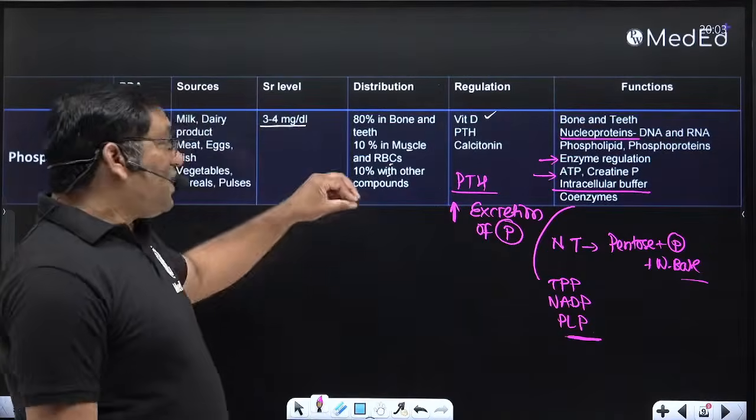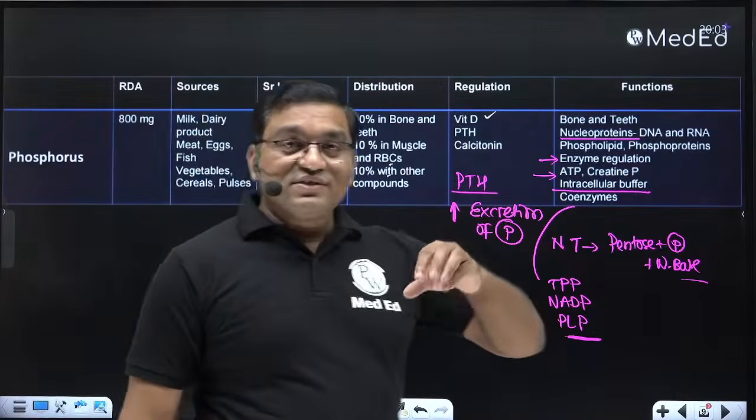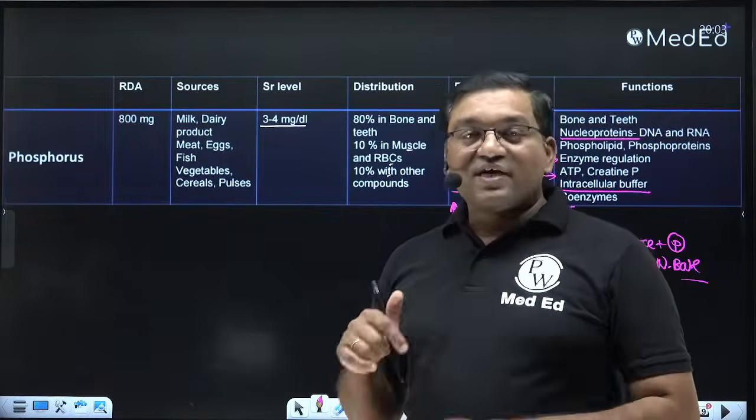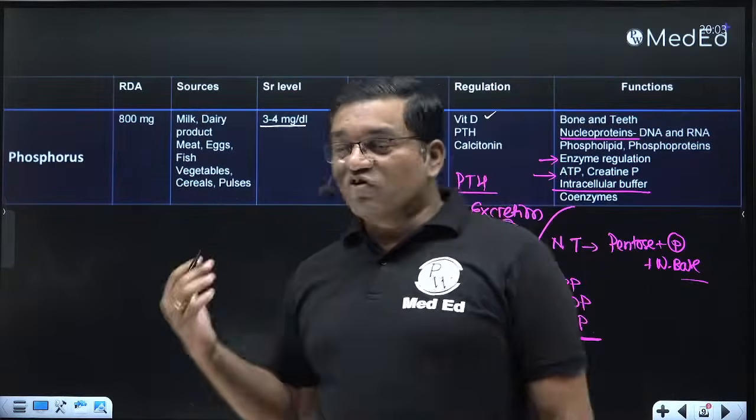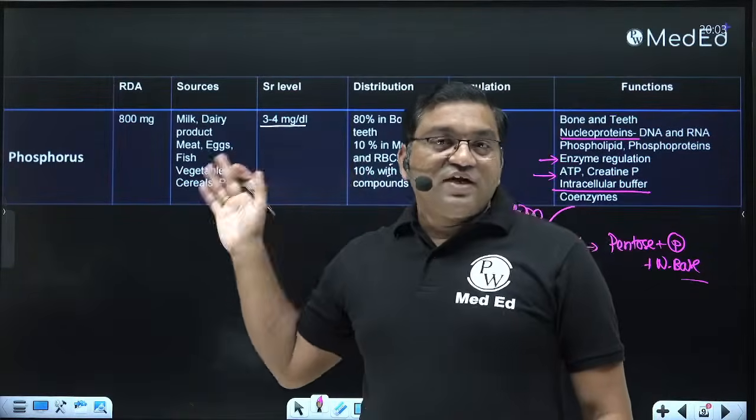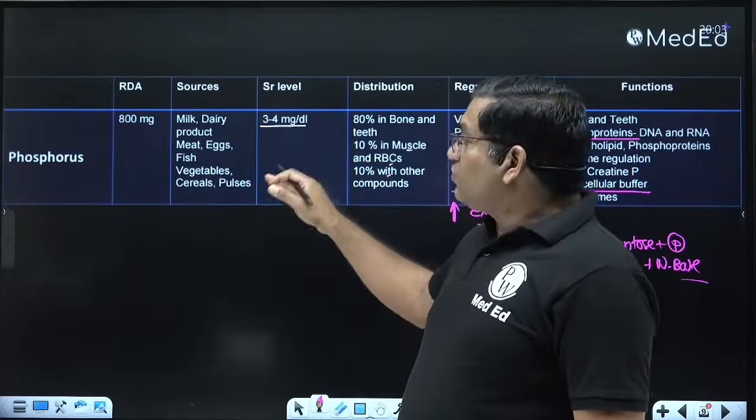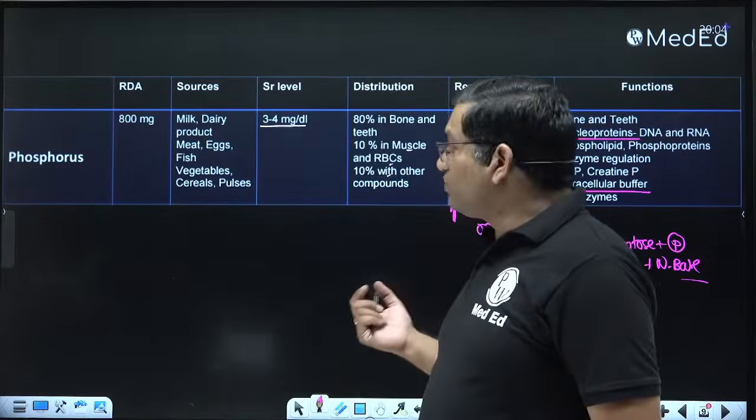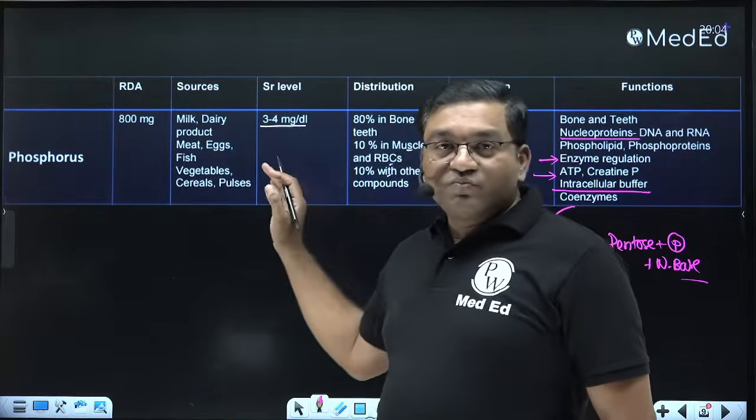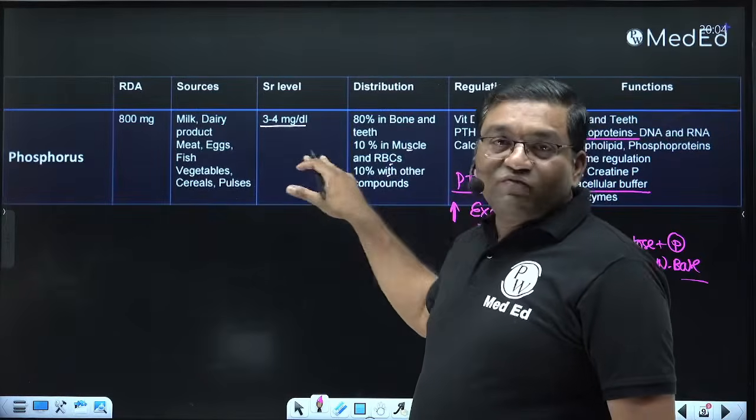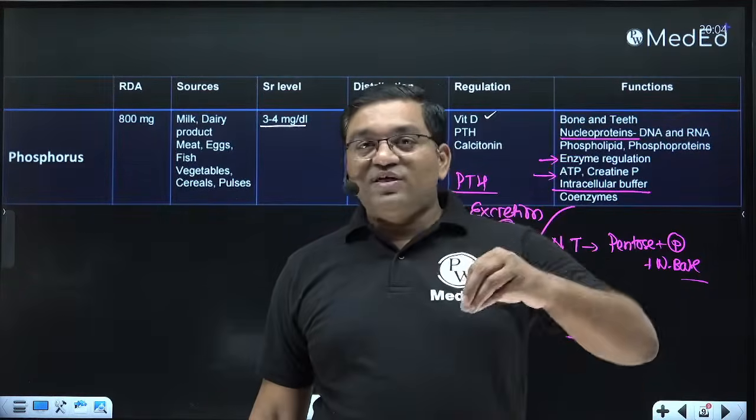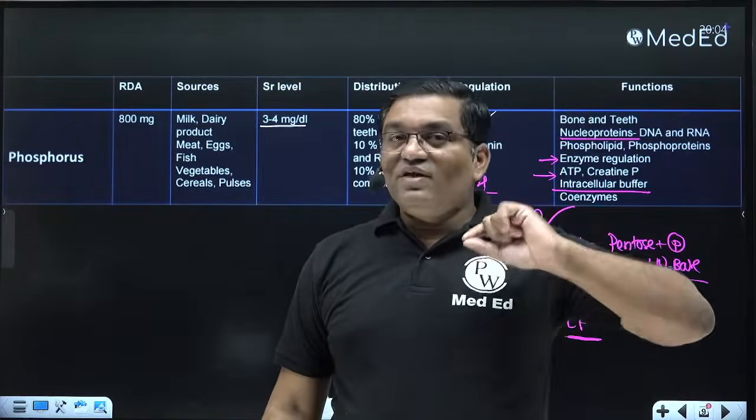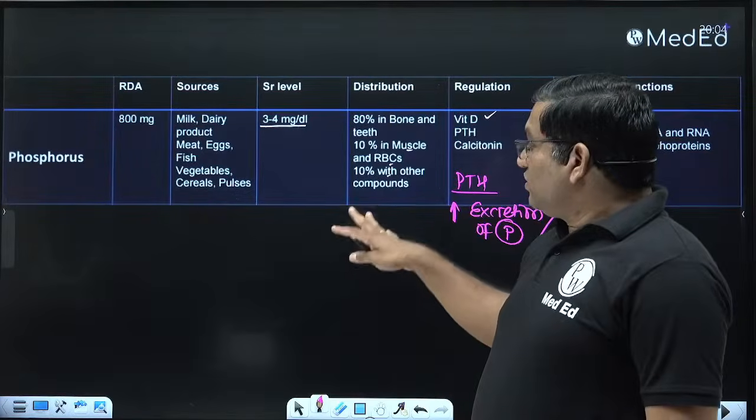This is the only parameter whose level decreases after the meal. Phosphorus level decreases after the meal. बाकी सारे parameters के levels generally increase होते हैं. Phosphorus का level generally खाना खाने के बाद कम होता है. This is because of utilization of phosphate for synthesis of various compounds, for example glucose 6 phosphate, fructose 6 phosphate and so on. Phosphate is utilized for formation of phosphate compounds. So after a meal, phosphate level decreases. So this is the only parameter whose level decreases after a meal. So this is about the phosphorus.